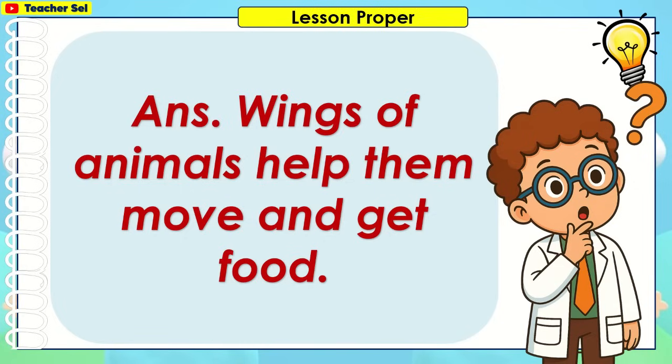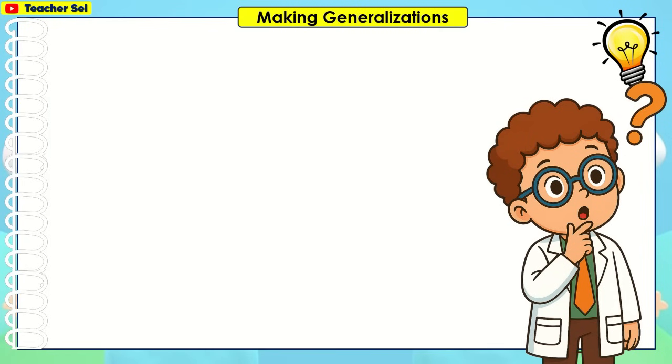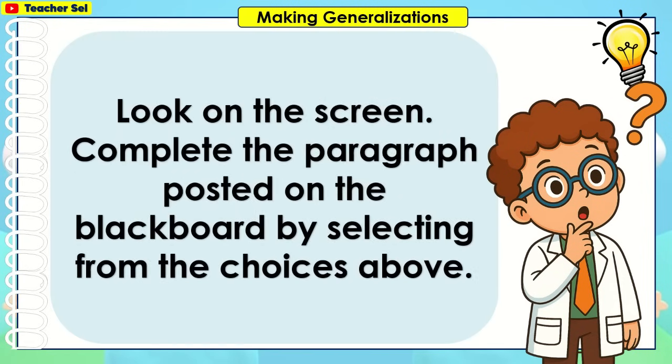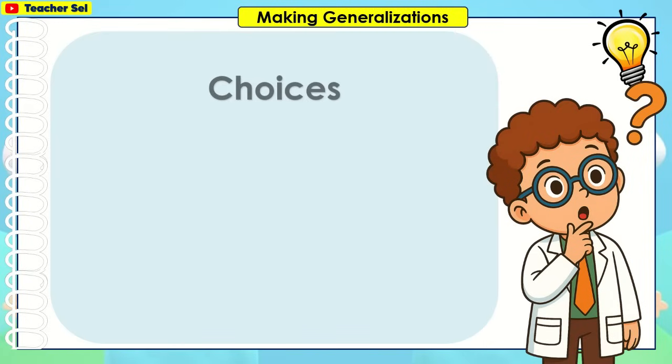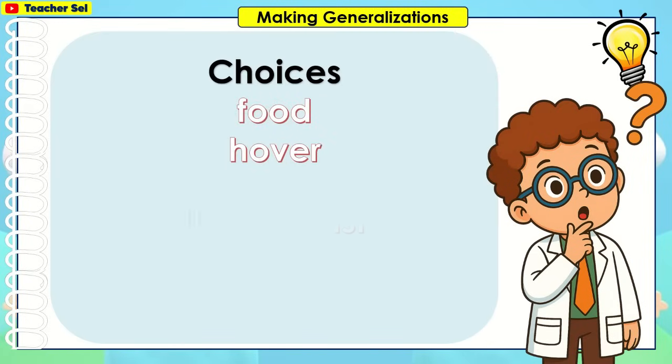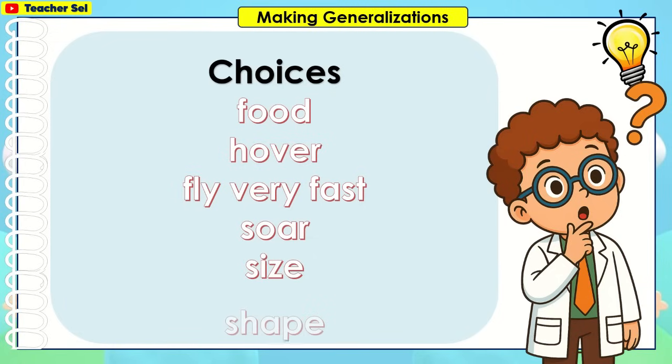Wings of animals help them move and get food. Look on the screen, complete the paragraph posted on the blackboard by selecting from the choices above. Choices: food, hover, fly very fast, soar, size, shape.